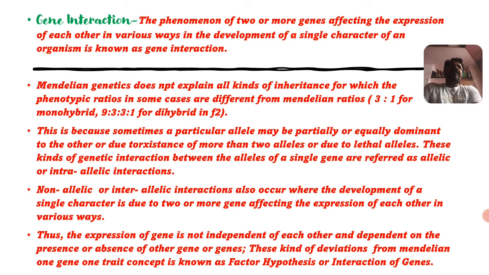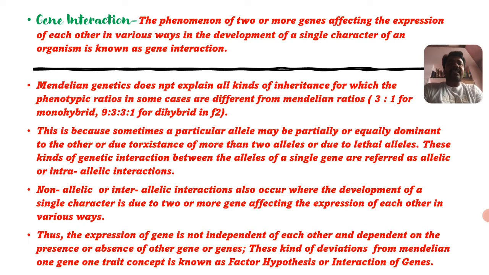For example, capital T and small t, where only the capital T is expressive in nature as per Mendel. But here, in the Mendelian deviations, in gene interaction, some of the genes are also transferred from the small t also. So during that time it expresses as intermediate, that is, partially or equally dominant to the other, or due to the existence of more than two alleles, or due to lethal alleles.